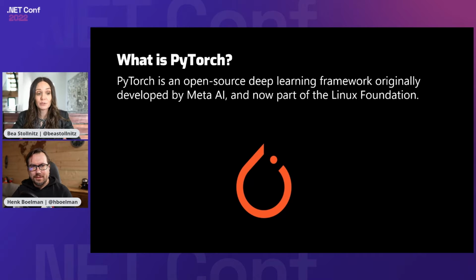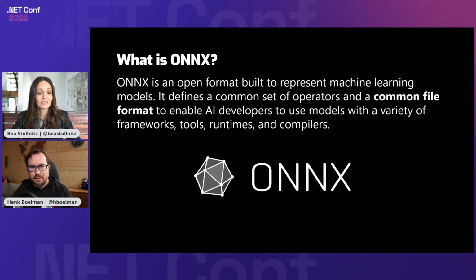And we're also going to be using another very cool framework, which is ONNX. ONNX is an open format built to represent machine learning models. It defines a common set of operators and a common file format to enable AI developers to use models in a variety of frameworks. The interesting thing in this definition is that it defines a common file format.